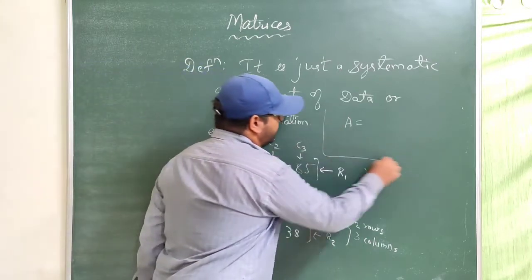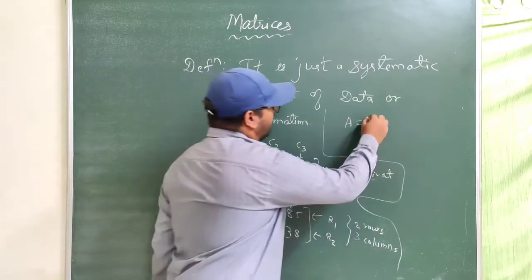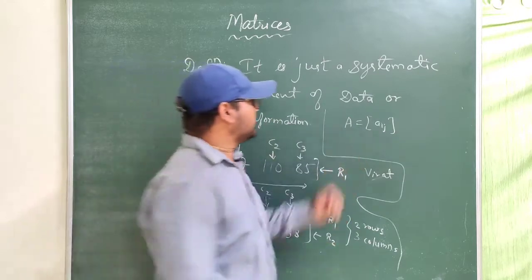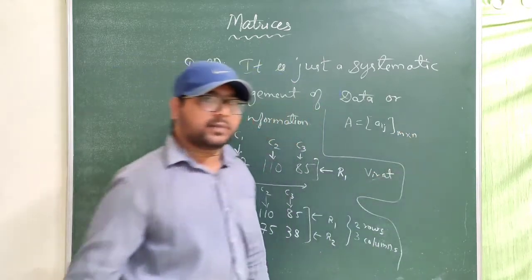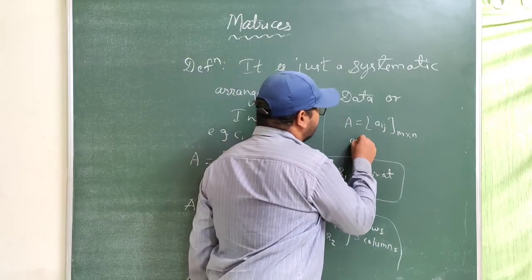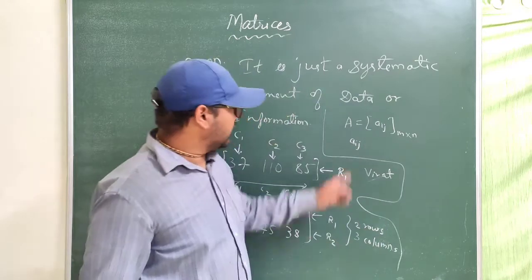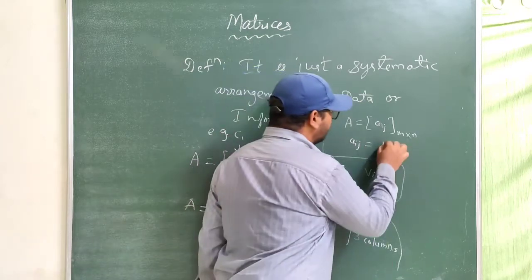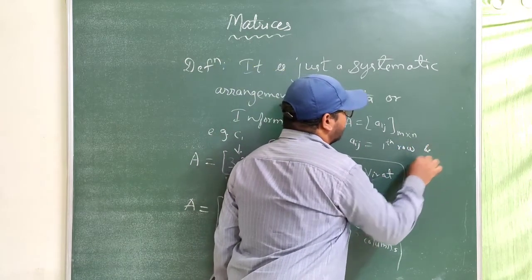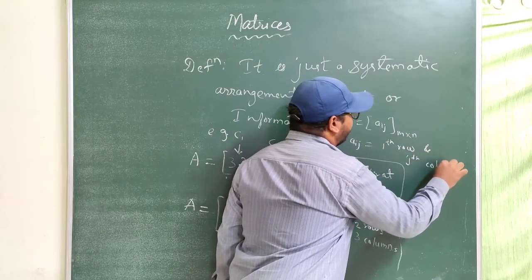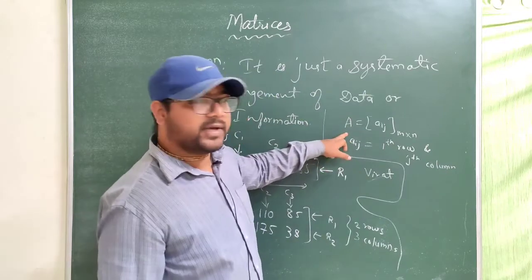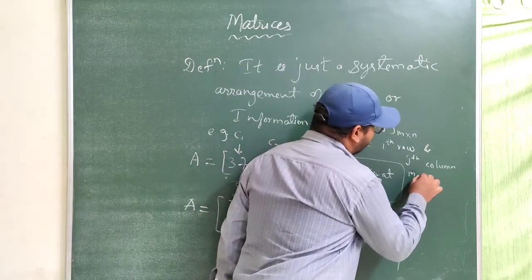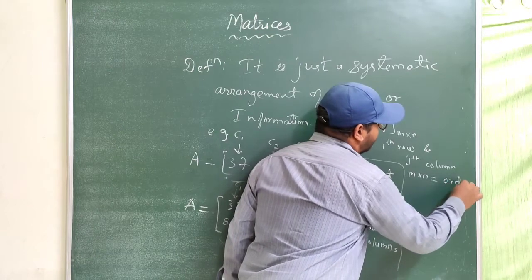It is also represented by A = [aij] of order m by n, where aij means the element in the ith row and jth column, and m by n means the order of the matrix.